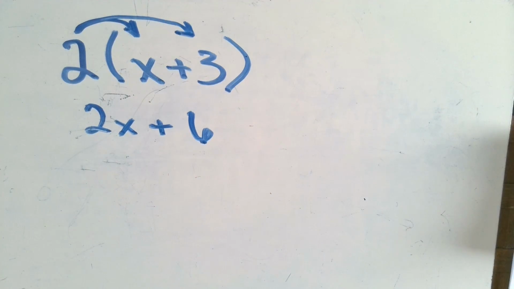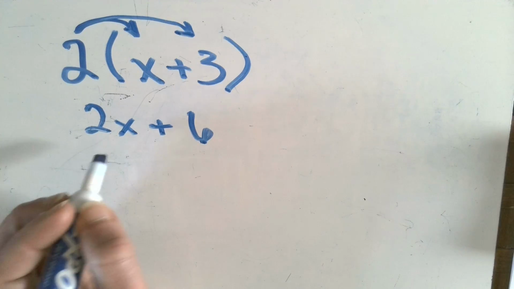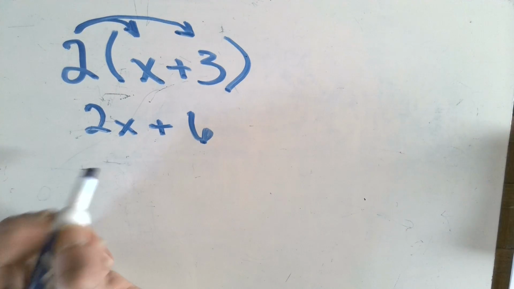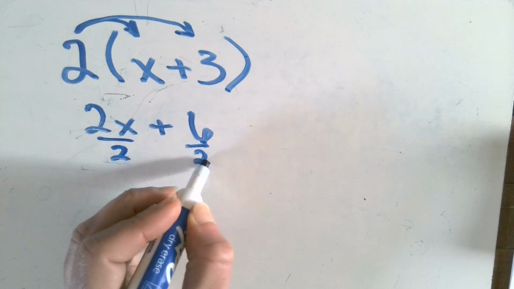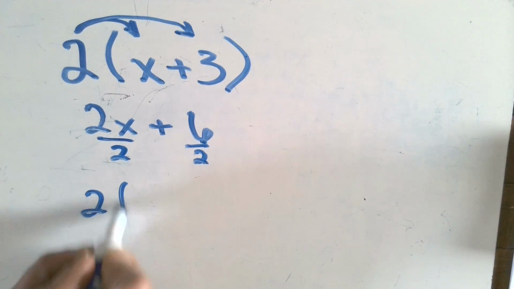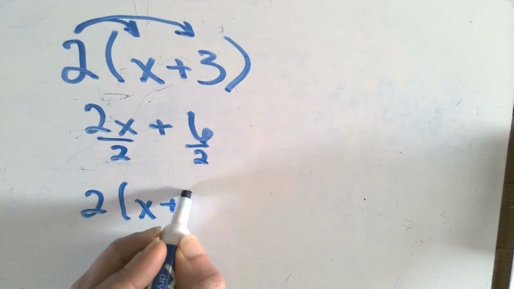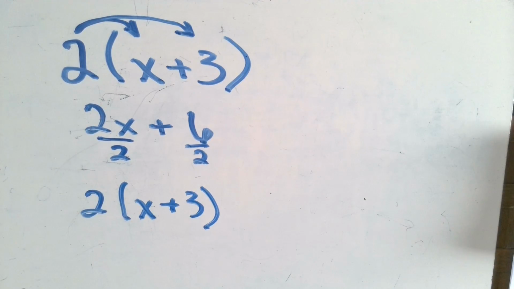When we talk about factoring an expression, we're really doing the distributive property in reverse. So what is it that I can divide both of these by and factor out? I can see that I can divide both of them by 2. So again, you can go back to the original equation by factoring that 2 out. And that's what we're talking about when we talk about factoring.